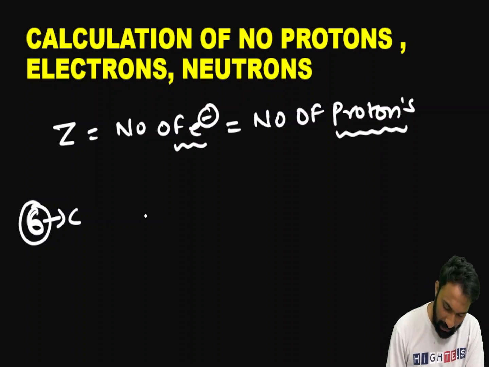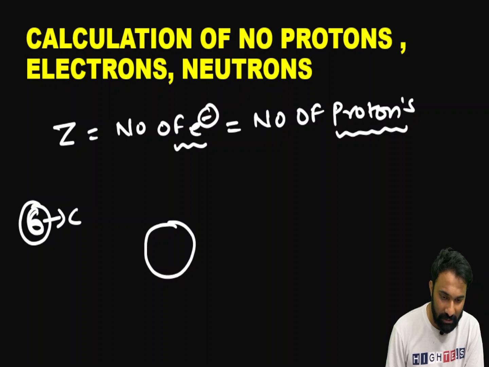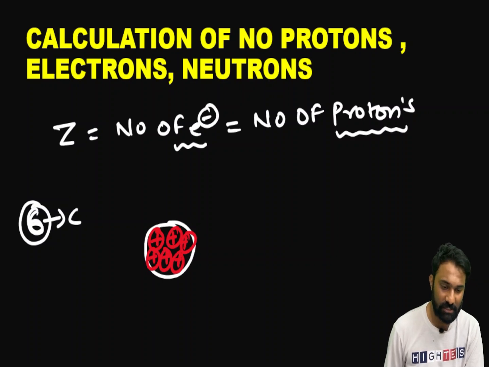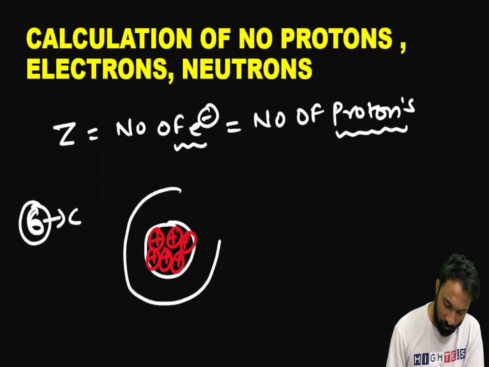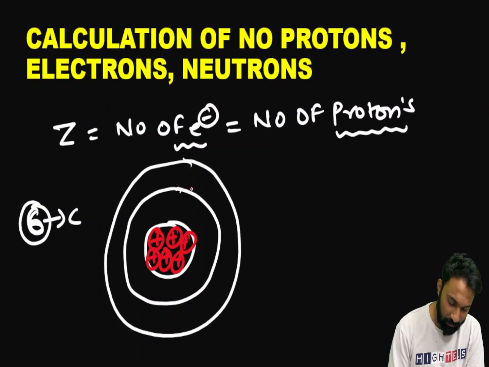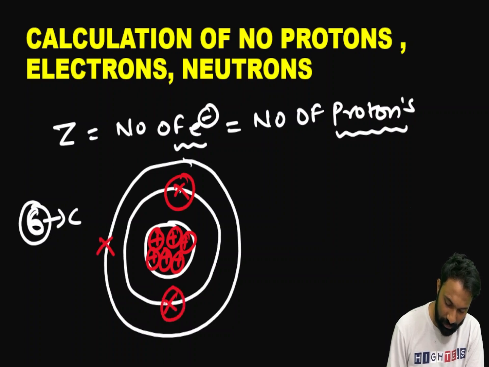Now listen here. I want to draw carbon. This is a nucleus. In the nucleus we have protons and neutrons. Neutron has a neutral charge. Proton has a positive charge, right? How many protons do we have? Total 6 protons. How many electrons do we have? For the carbon atom, we have 6 electrons. This X represents the electrons, don't get confused.